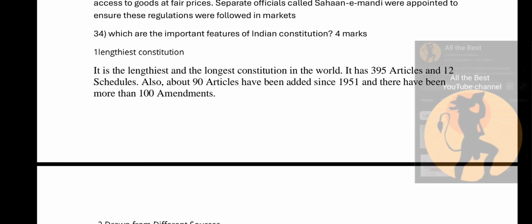So this is a 4-mark question. This is a lengthy answer. So which are the important features of the Indian Constitution? The first one is that it is the lengthiest constitution. It is the lengthiest and the longest constitution in the world. It has 395 articles and 12 schedules. Also, about 90 articles have been added since 1951 and there have been more than 100 amendments.